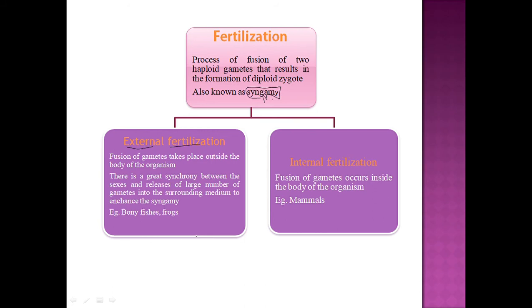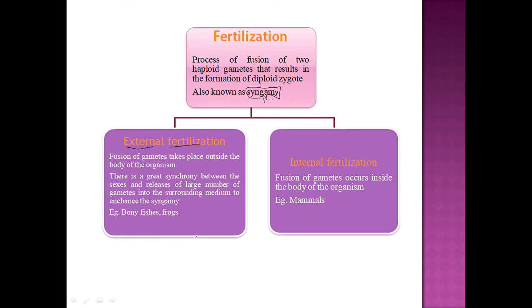and it will hatch into small tadpoles, and these tadpoles mature into an adult individual or adult frogs. See, the reason is that in external fertilization, the gametes, whether it is a male gamete or the female gamete, are released in a large number.